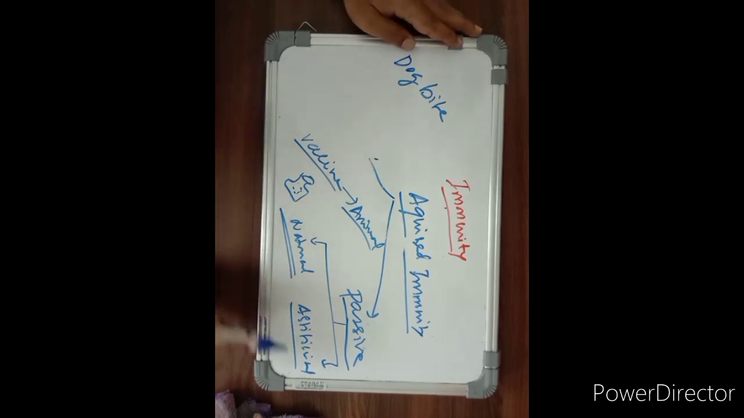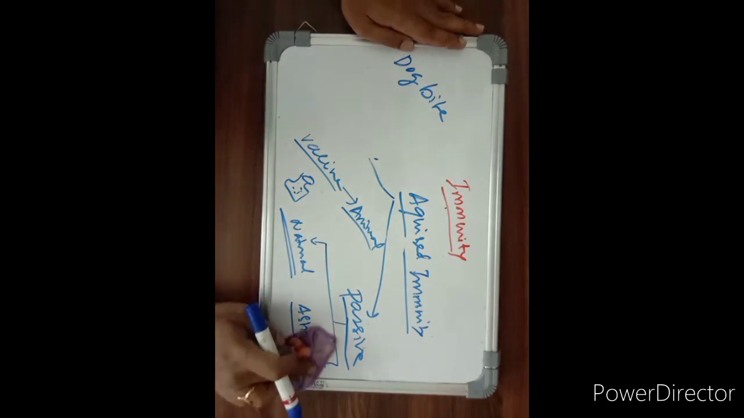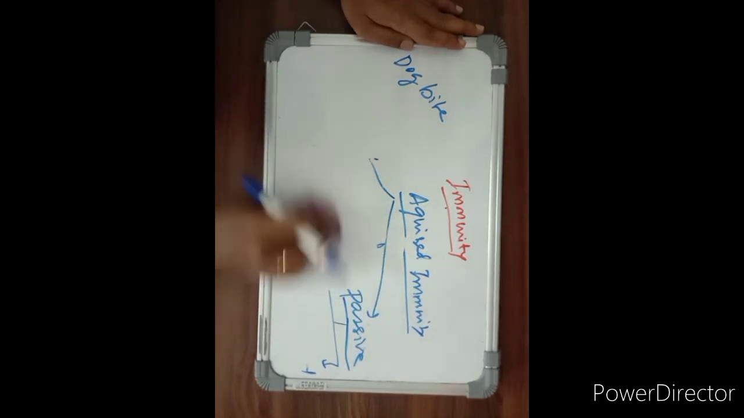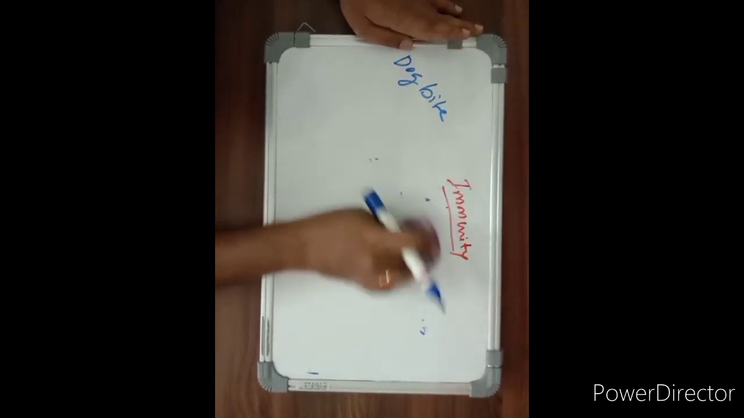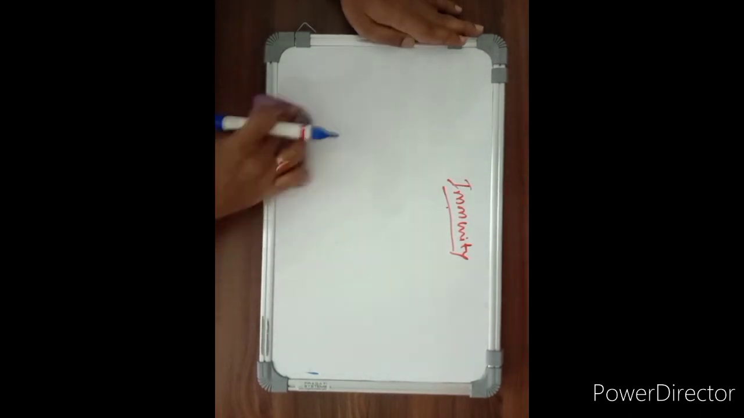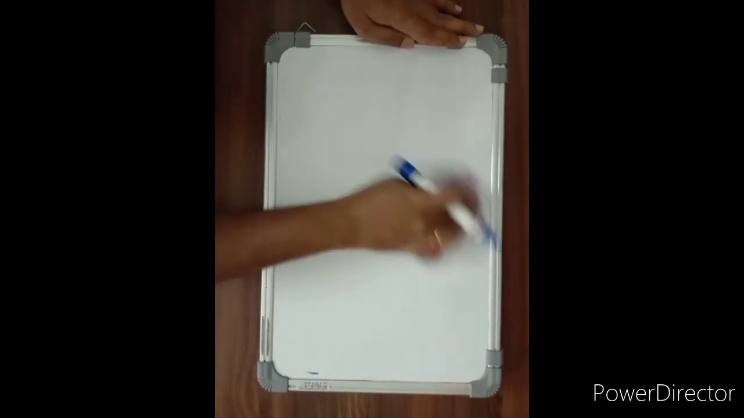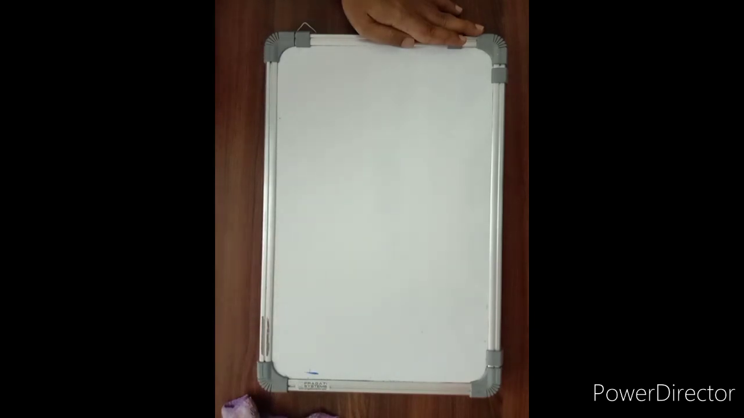In artificial passive immunity there is no active immune response, and no active immunoglobulin production. Already prepared antibodies or immunoglobulins, prepared artificially, are administered to the person, and the person gets a ready-made immunity. So that is known as artificial passive immunity. So this is about immunity.